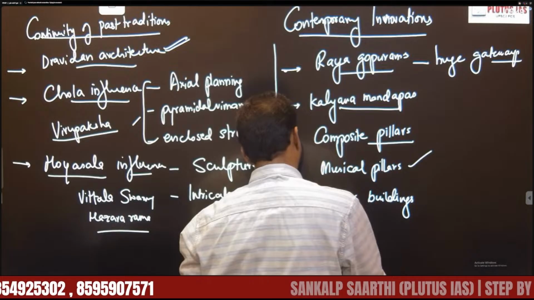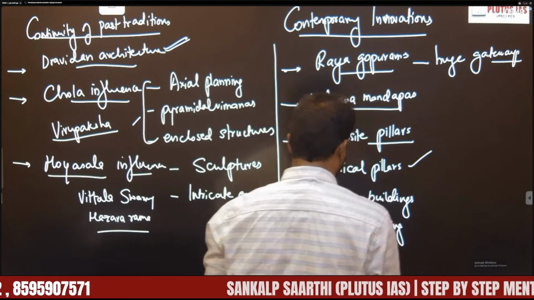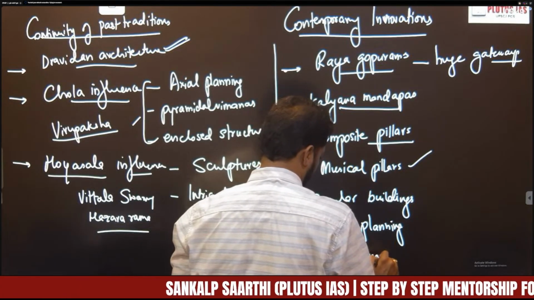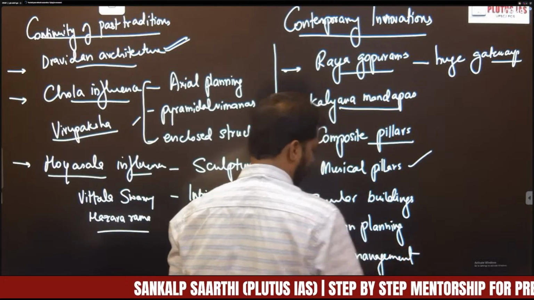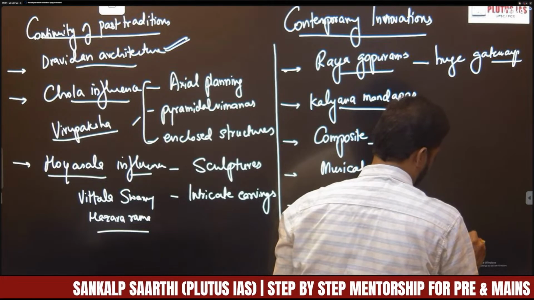And another, we can also add urban planning and water management. The best example of urban planning was Hampi.